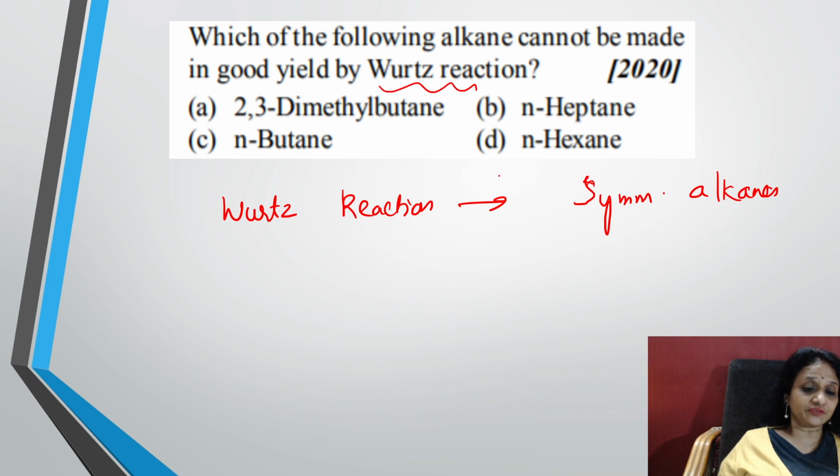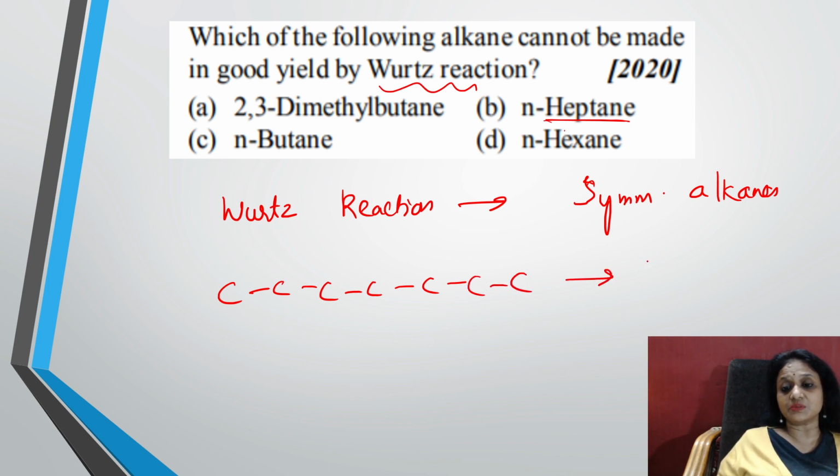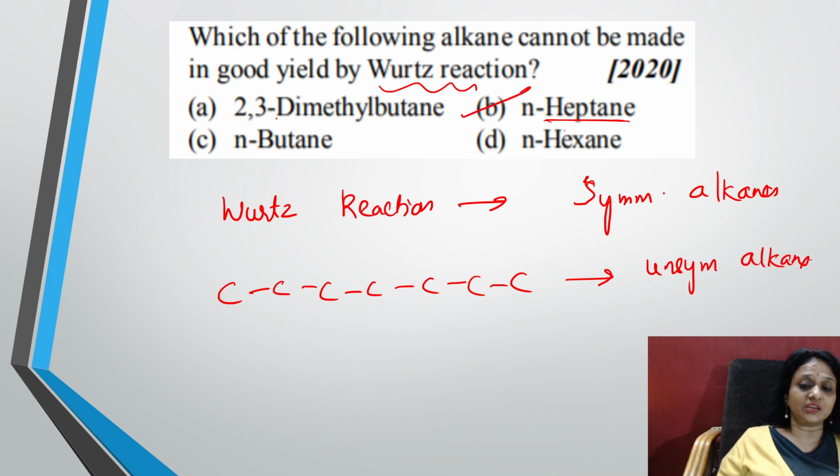Check carefully the option heptane. Heptane means seven carbons, 1 2 3 4 5 6 7. So 3 plus 3, and 7th, it is unsymmetrical. So I cannot prepare heptane from this. The remaining are all symmetrical. Symmetrical means an equal number.